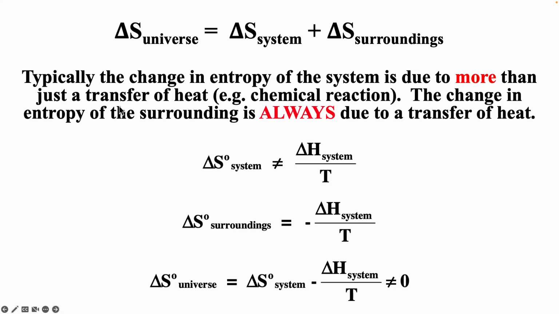And so for a chemical reaction, delta S system is not going to be equal to delta H over T typically. Delta S surroundings is always equal to minus delta H over T no matter what the process is. And so delta S universe is equal to delta S system minus delta H over T.